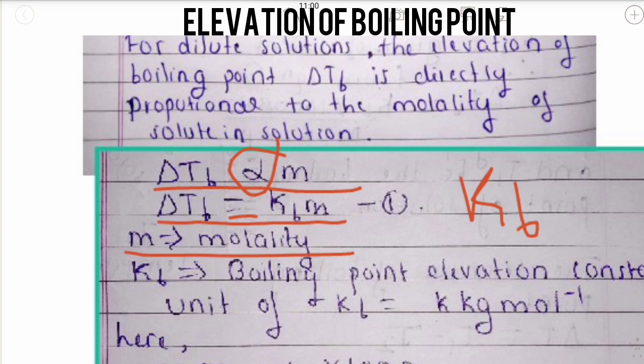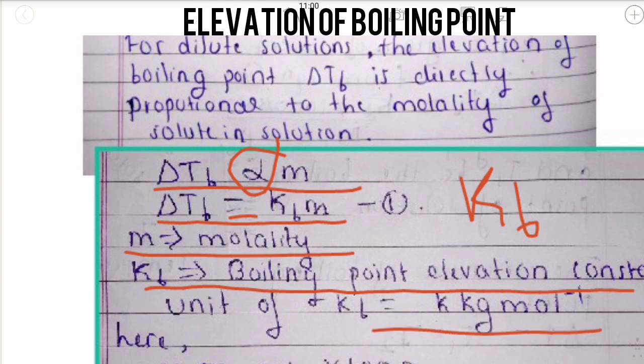Here m is molality and Kb is the boiling point elevation constant, also called the molal elevation constant or ebullioscopic constant. The unit of Kb is K kg per mole.